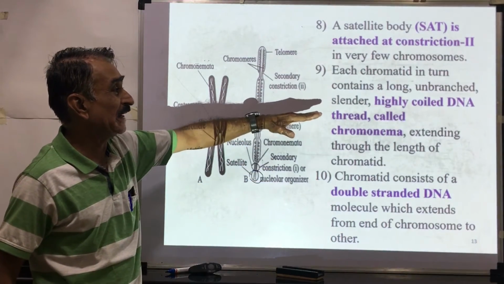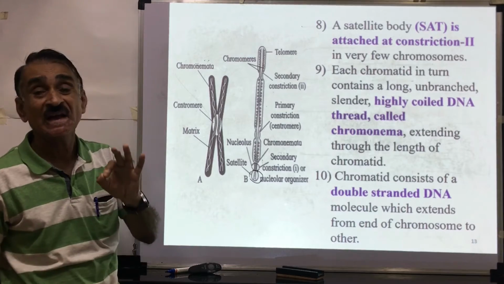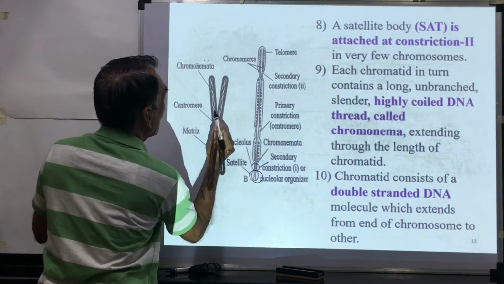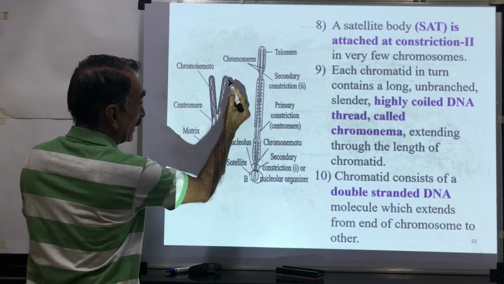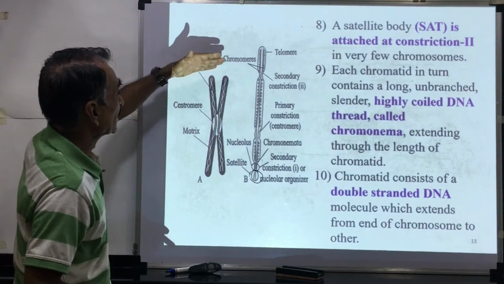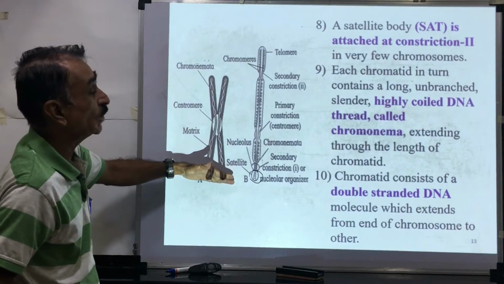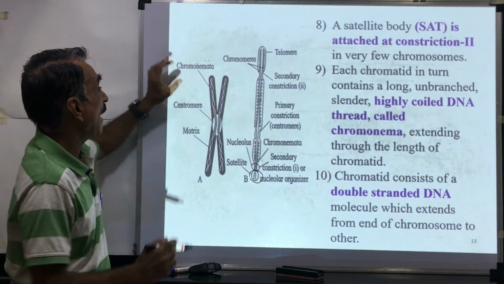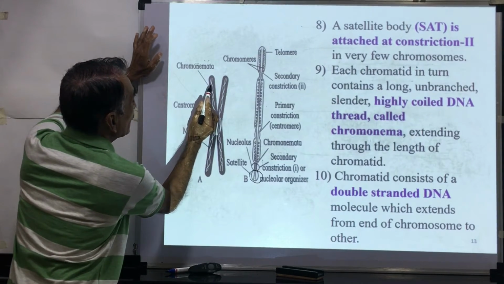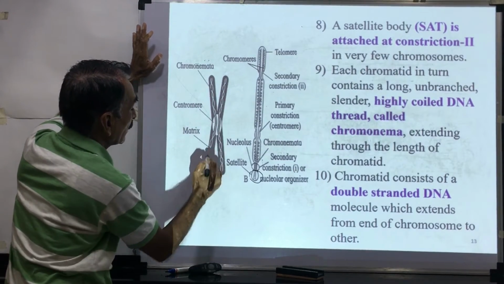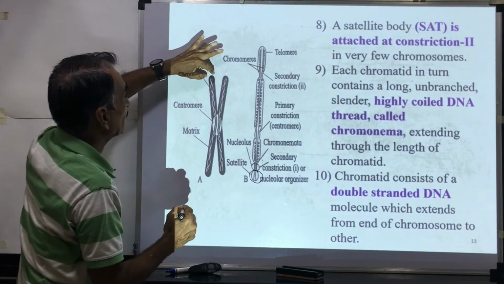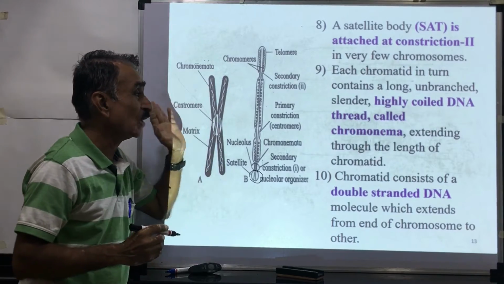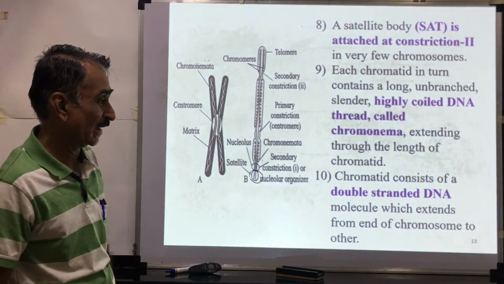Each chromatid contains a long, unbranched, slender, highly coiled DNA. This is the coiled DNA. This is a highly coiled, double-stranded DNA starting from one end to the other end, and this is called chromonema or chromonemata.